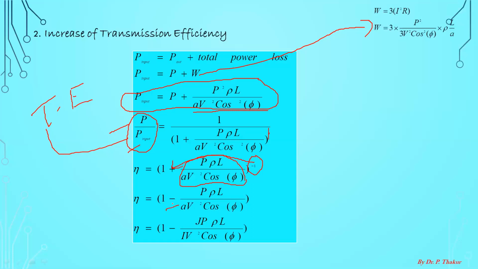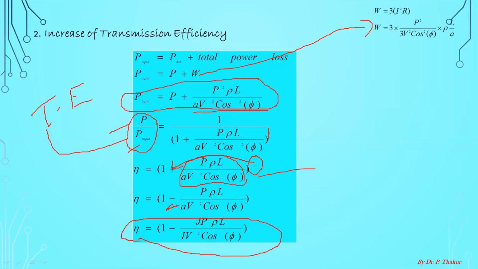So this becomes -1. But you must remember, this is just an approximate expression to understand only the variation of transmission efficiency with transmission level voltage. This is not an accurate expression, but obviously this term is very small, so you can do this. So finally, you will get the expression of efficiency equal to this.